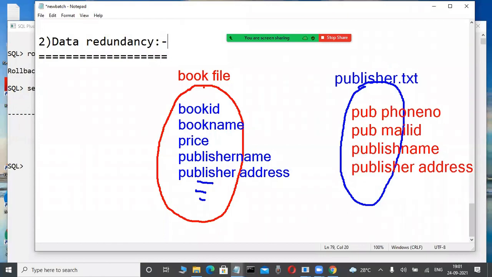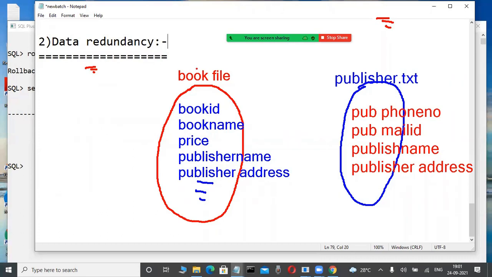Okay, some book file is there. In that file, some data is there in this project. This file is maintained by some program. Don't worry. Again, this another file is there. This file is also maintained by some other application program that is separate from this application program. Every application program maintains its own file.